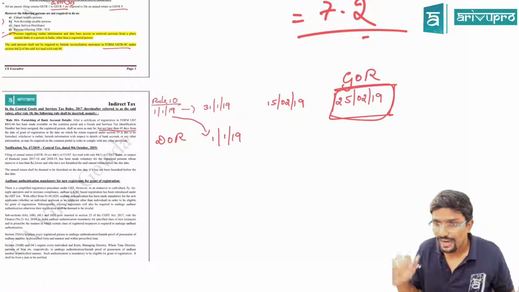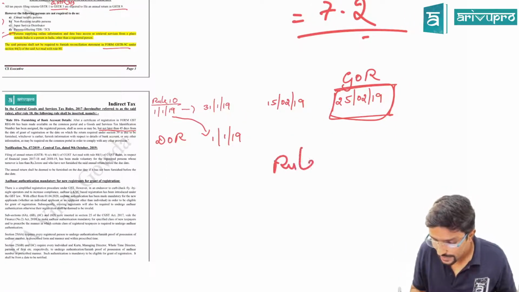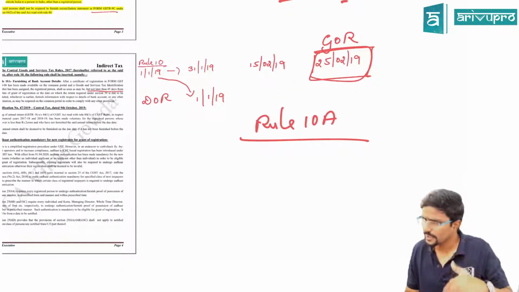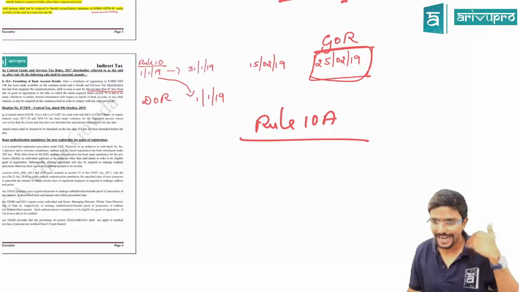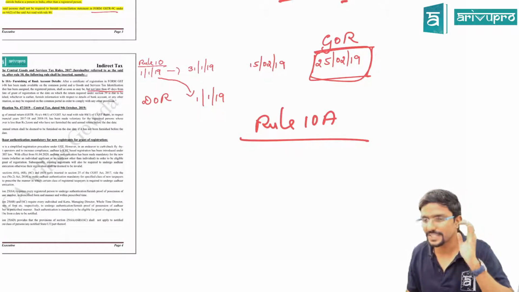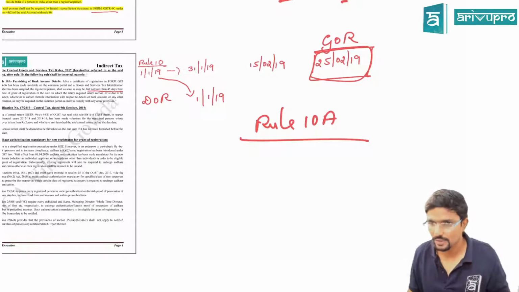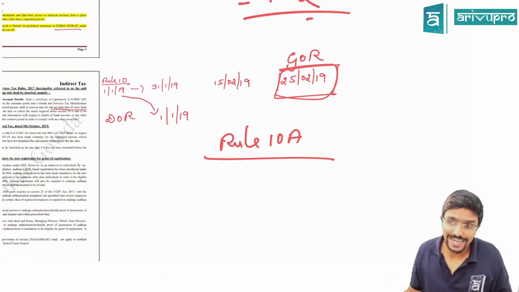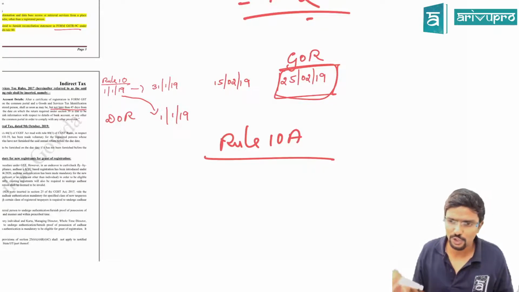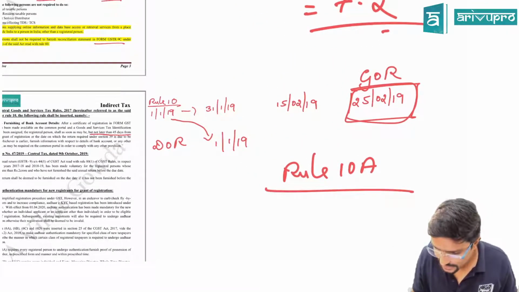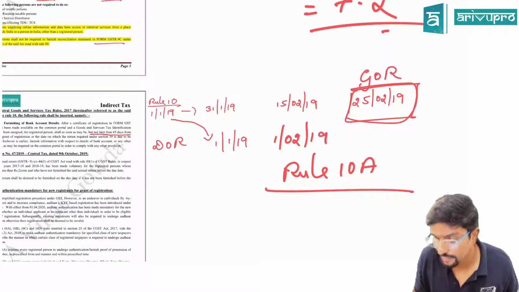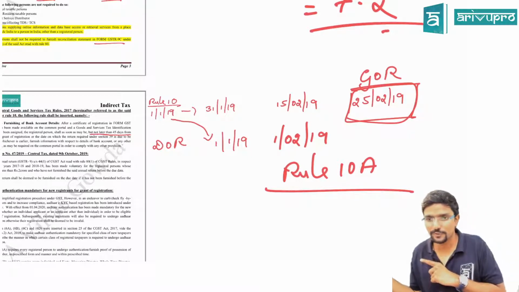Now what they are trying to tell in Rule 10A, that is the new rule, is this. You have taken your registration, you have been granted a registration, but while getting registration you have not given your bank account details. Okay, they are trying to tell, the date on which you have been granted registration, assume in this case you are granted registration on 1st February, first case, whatever I explained. Second case, they have granted registration on 25th February.